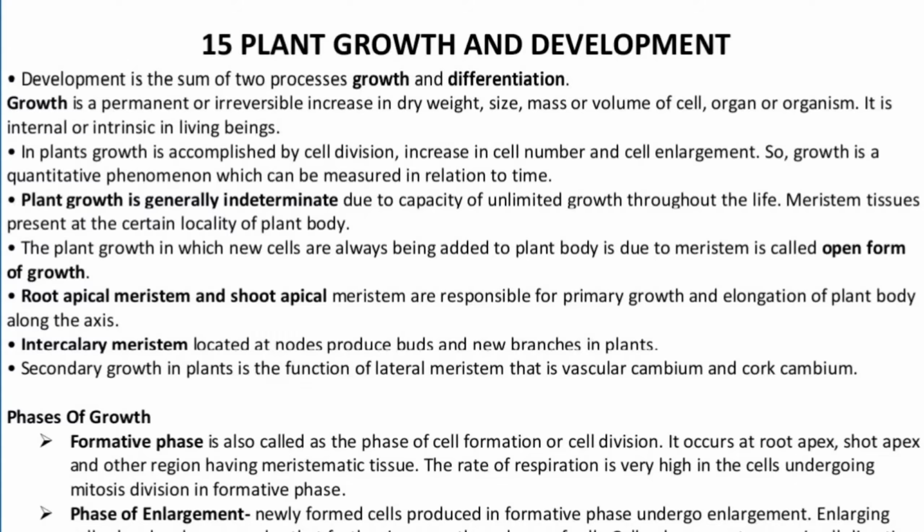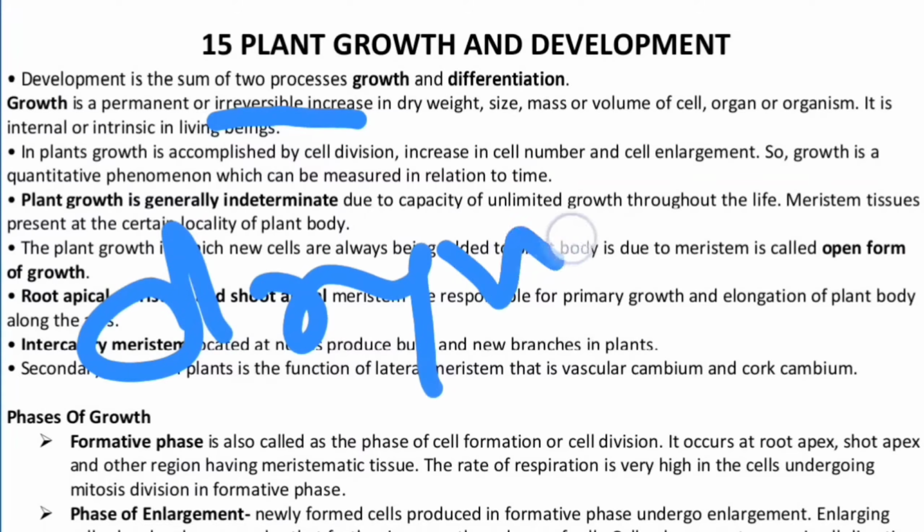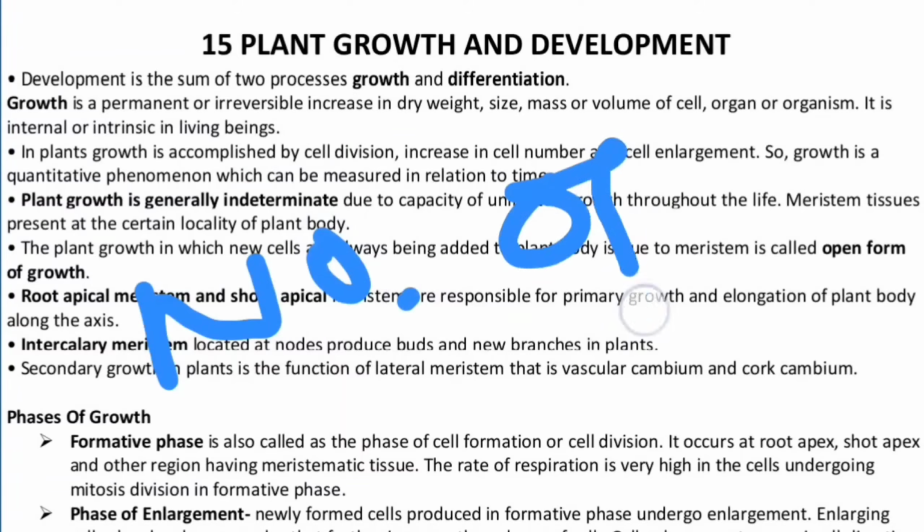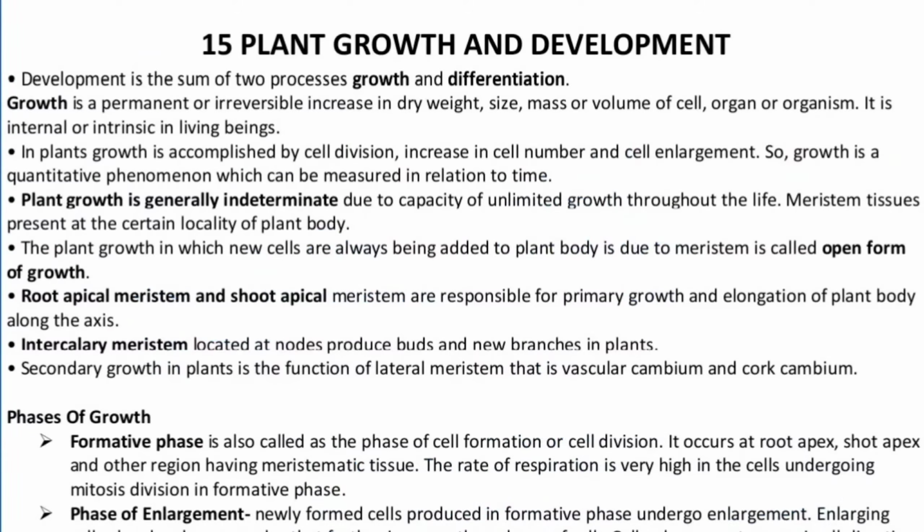So starting with the first thing first, development is the sum of two processes called growth and differentiation. Now, dealing with growth first. Growth is the permanent or irreversible increase in the dry weight, size, mass or volume of a cell. Or rather, I'll give you a proper definition of growth: it is an irreversible increase in dry mass and number of cells. That is the proper definition.